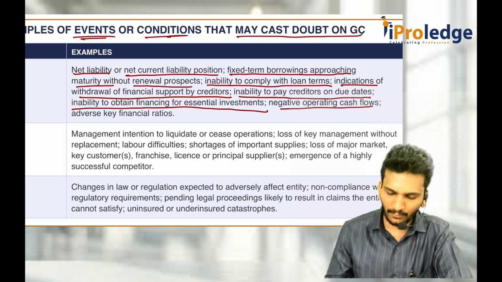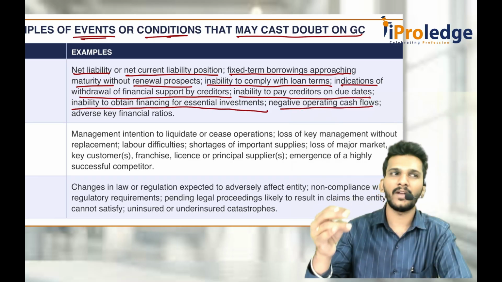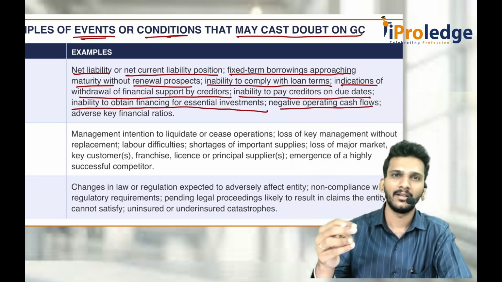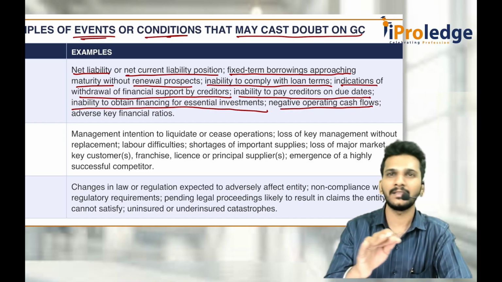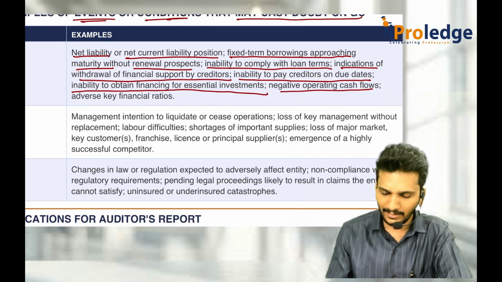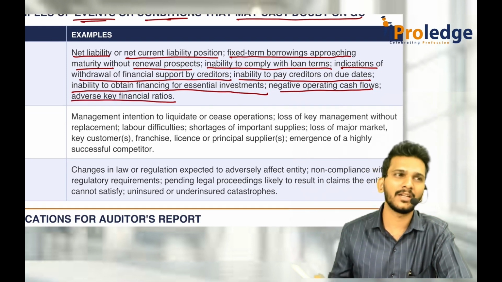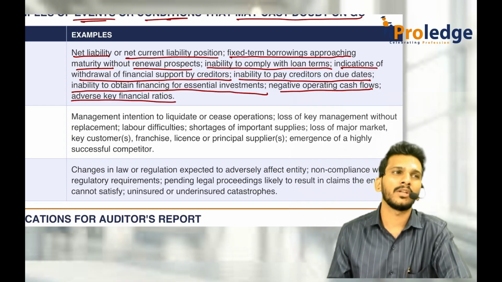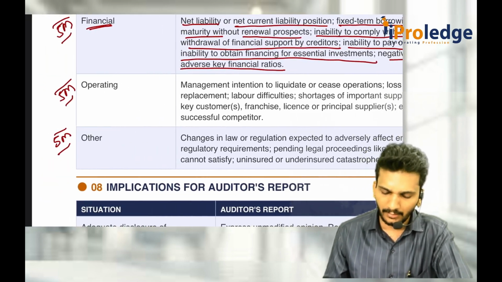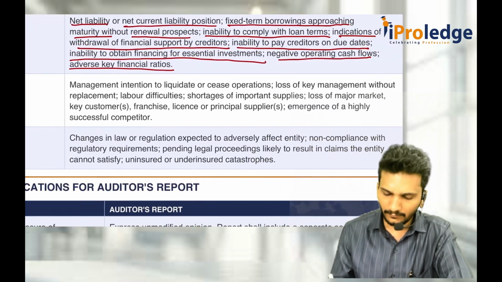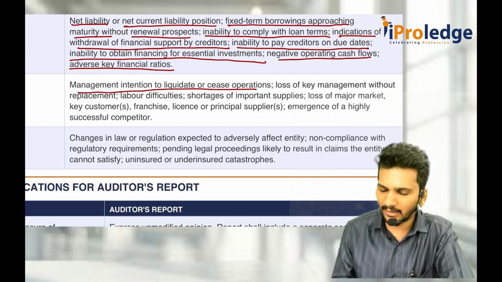Negative operating cash flow. In the cash flow statement, operating, financing and investing, three are there. Investing and financing negative is okay. That can be negative. That is acceptable. But operating being negative is not good for the company. Adverse key financial ratios. What is an adverse key financial ratio? Debt equity ratio should be 2:1, but it is 10:1. That is very adverse. Adverse means negative.